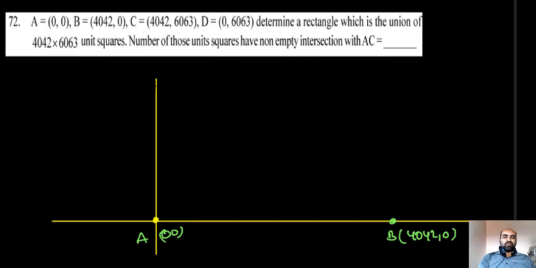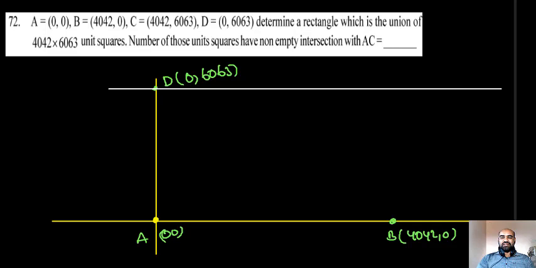One more point D is taken here as 0 comma 6063. Now, through these lines, this point becomes 4042 comma 6063.